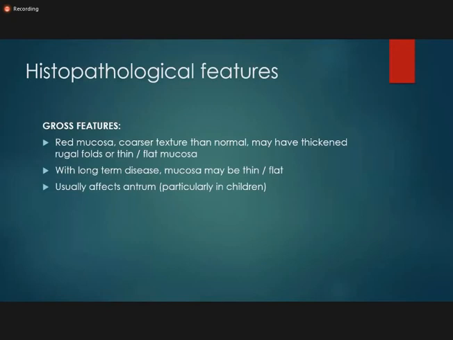Now we come to the histopathological features of H. pylori chronic gastritis associated with H. pylori. So grossly what you find is the red mucosa because of chronic inflammation, coarser texture than normal, and you may have thickened folds of the stomach, which may become thin or flat. If the disease is of long term, then it may flatten or thin out the mucosal folds, that are the rugal folds of the stomach. And usually it affects the antrum if it is present in the children. Usually it affects the antral part of the stomach.